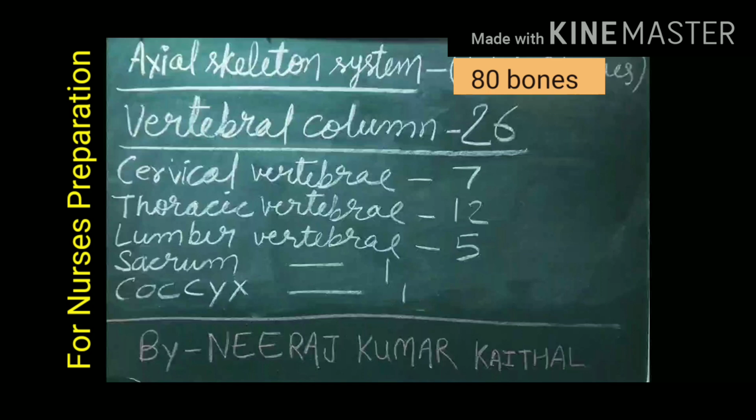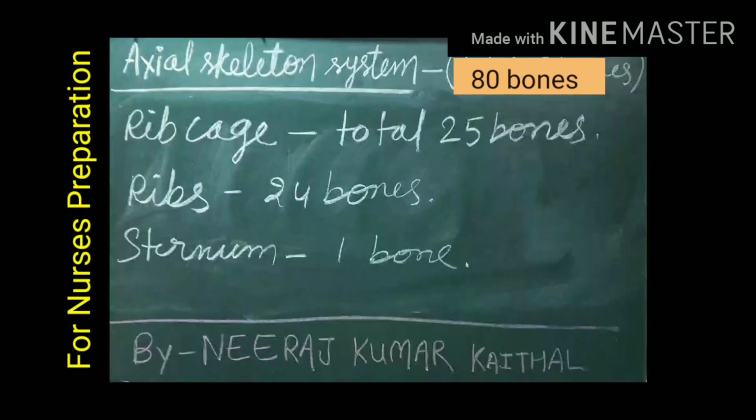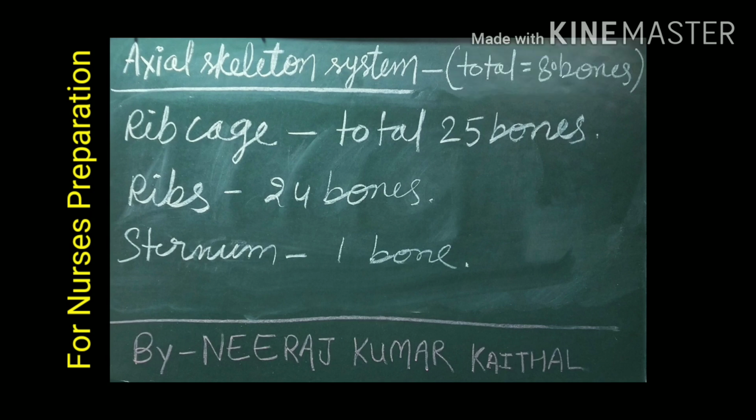Our vertebrae column contains 26 bones and it is also a part of axial skeletal system. The bones of vertebrae column are 7 cervical vertebrae, 12 thoracic vertebrae, 5 lumbar vertebrae, 1 sacrum, and 1 coccyx. Also included in axial skeletal system, it contains total 25 bones, 24 ribs bones, and 1 sternum bone.